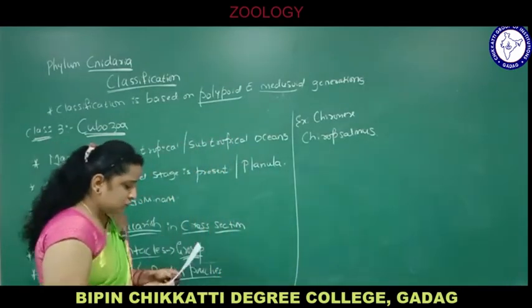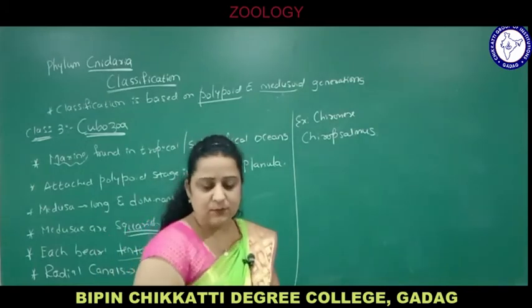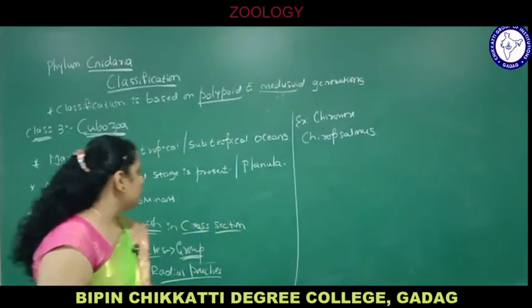Next, coming to the largest class, that is class number 4, class Anthozoa.